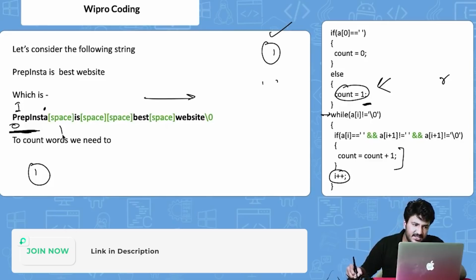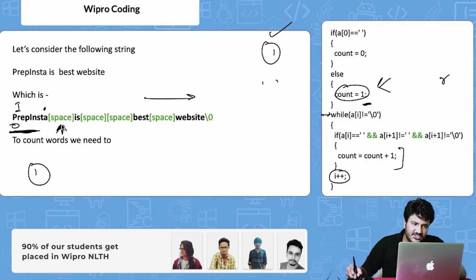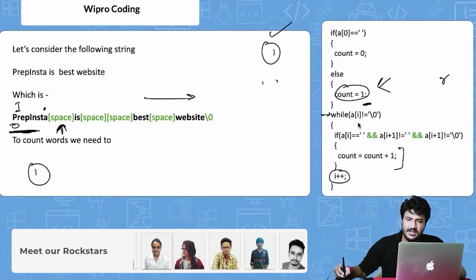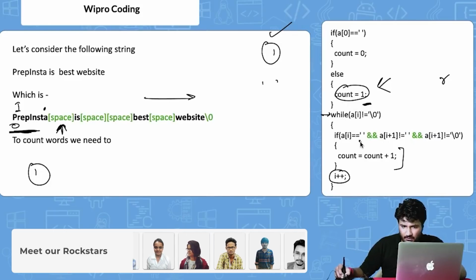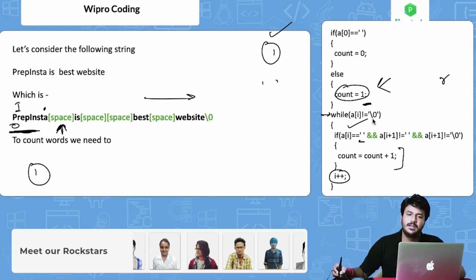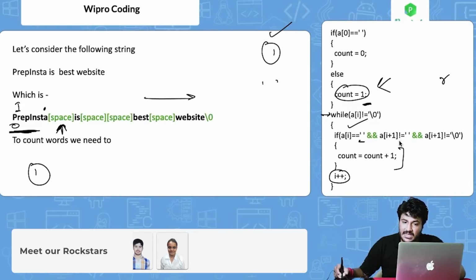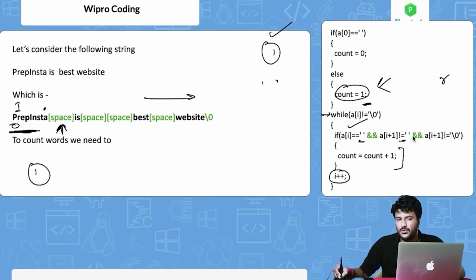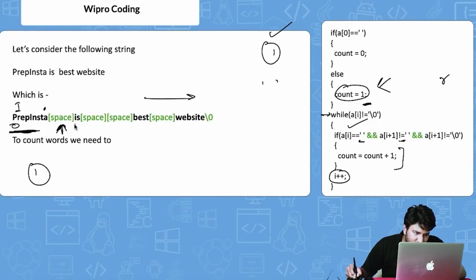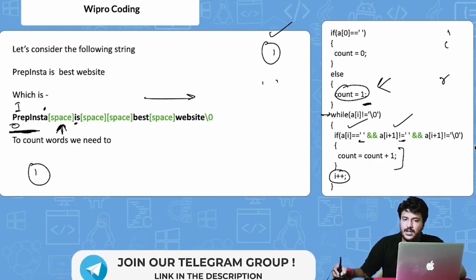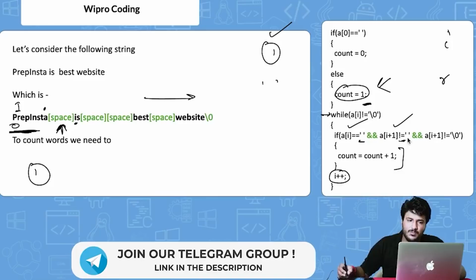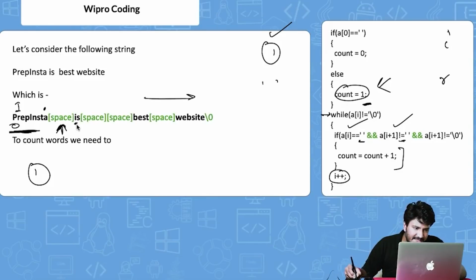Now what happens, we reach this space here. Now what it is basically saying: if a of i is equal to blank space, obviously correct, now this condition is satisfied. Now it is saying a of i plus 1 is not equal to one more blank space. Now a of i plus 1 is this particular thing, that is i. Obviously it is not equal to a blank space because the value is i here, right? So this condition is satisfied. Now it is saying a of i plus 1 is not equal to \0. Obviously the value is i, it is not \0, the loop is not ending, right? So this condition is also satisfied.